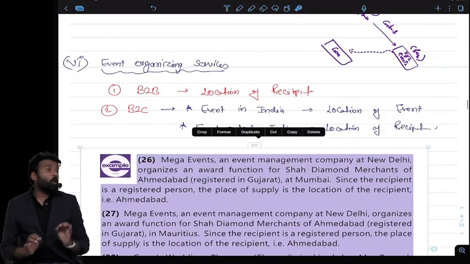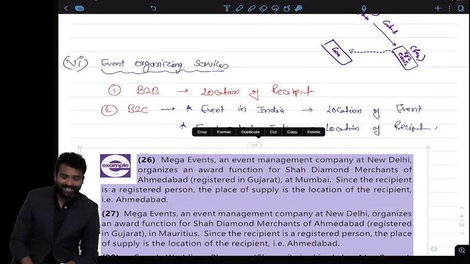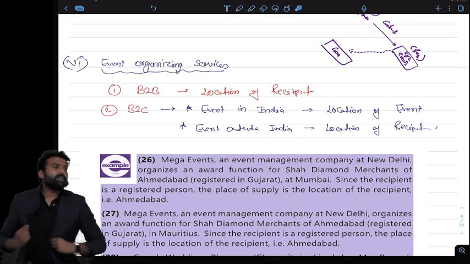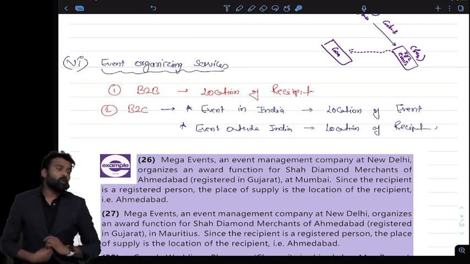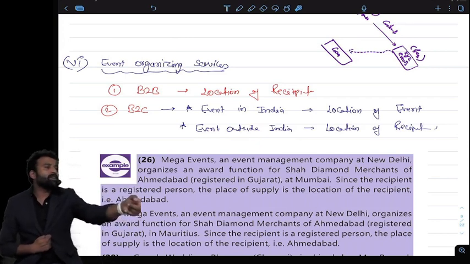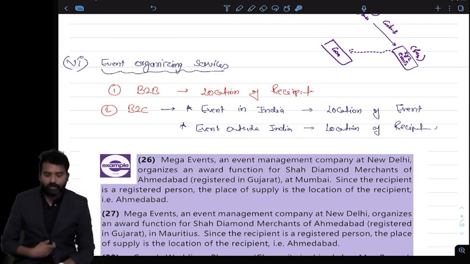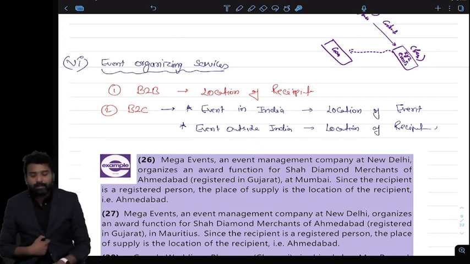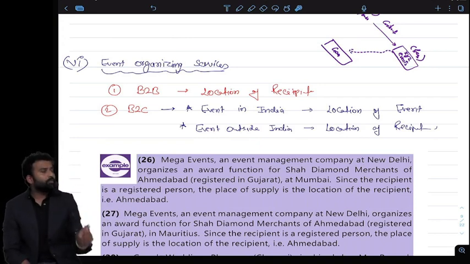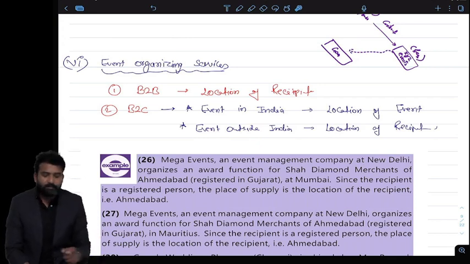Now, event organizing services. This is very interesting. It is not the entry ticket of the event. I am talking about the event organizer who are providing the services to the hotel, or who are providing the services to the company who is basically doing that event. So a person is providing a service of event organizing. Again, B2B, general rule will apply. B2C, location of event.